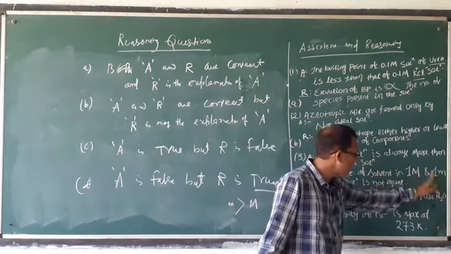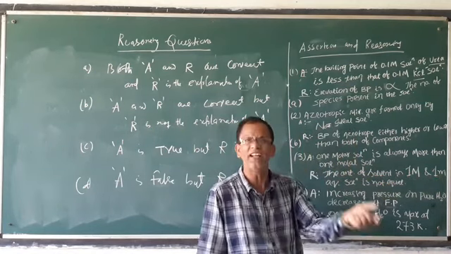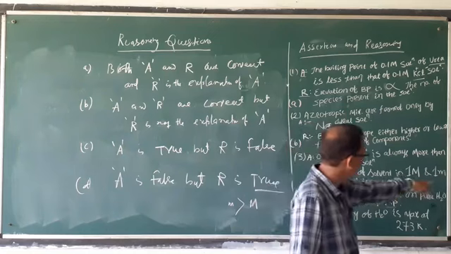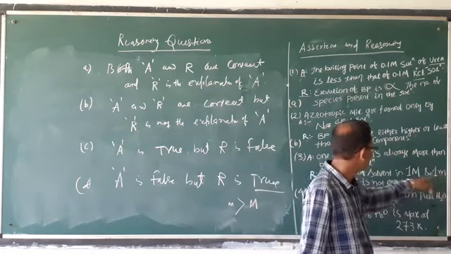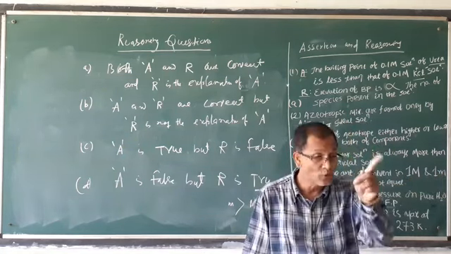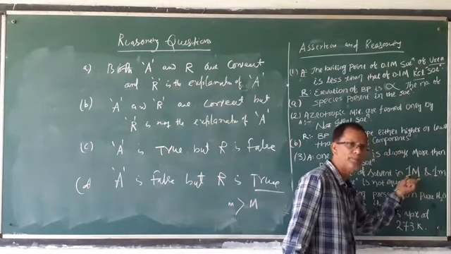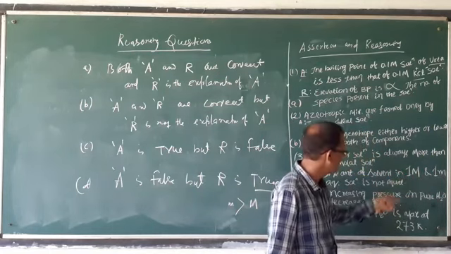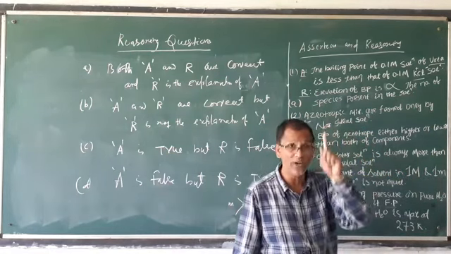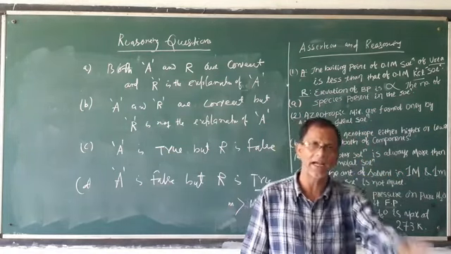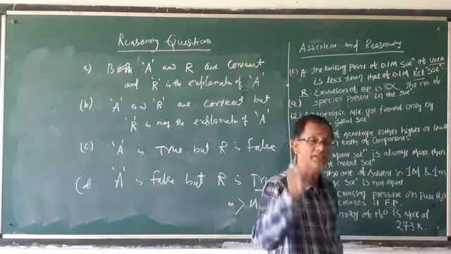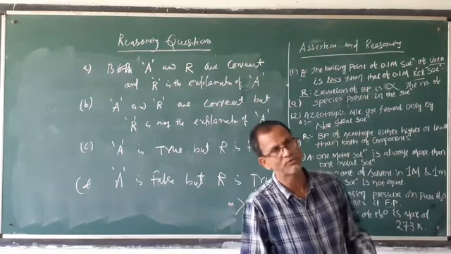In 1 m, small m, and capital M, the amount of solvent is different. Because in 1 m, the solvent is 1 kg. But in capital M, the solution is 1 liter. So the amount of solvent differs. When you compare with the volume of solution, the amount of solvent is always less than the volume of solution.